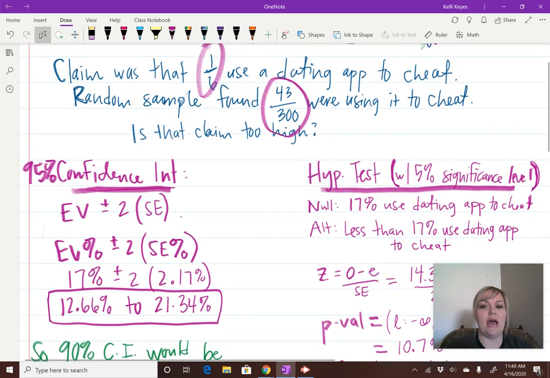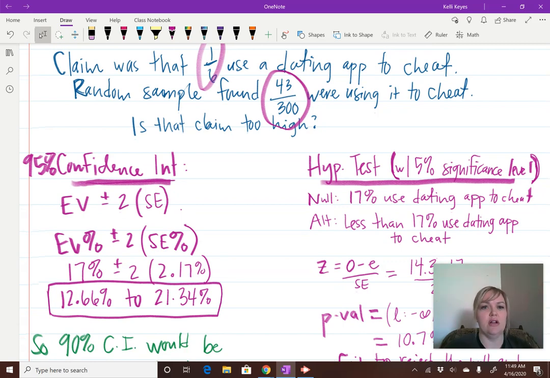So remember, 95% confidence interval is simply the EV plus and minus 2 times the SE. So since we're looking at percent, then it's going to be EV percent plus and minus 2 times SE percent. EV percent's the 17, which is the 1 out of 6. SE percent I found by doing the SD, which is square root of 0.17. And remember, the SD comes from the box, the population, not from the sample.